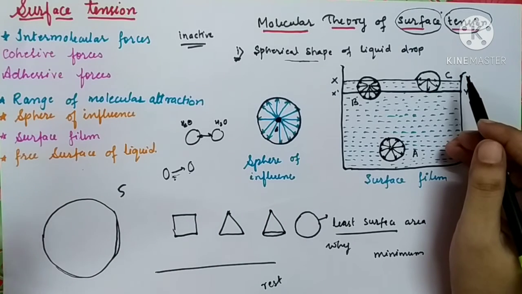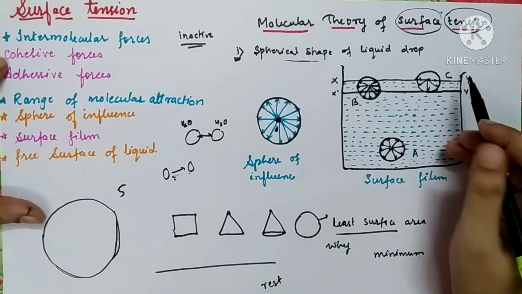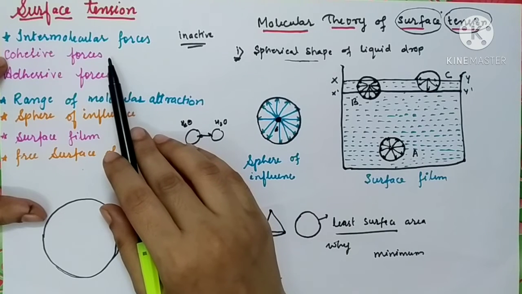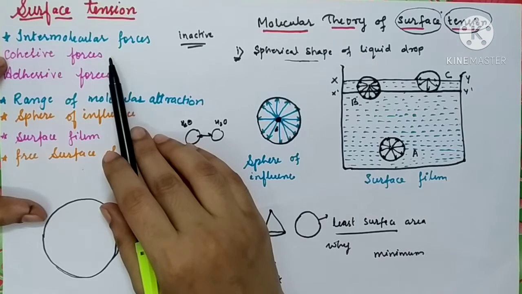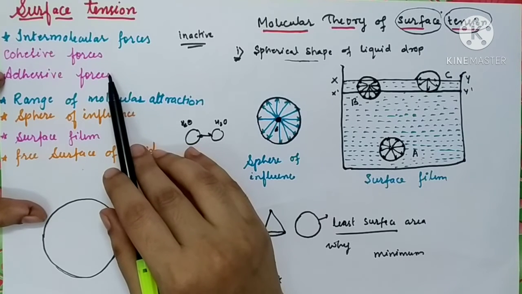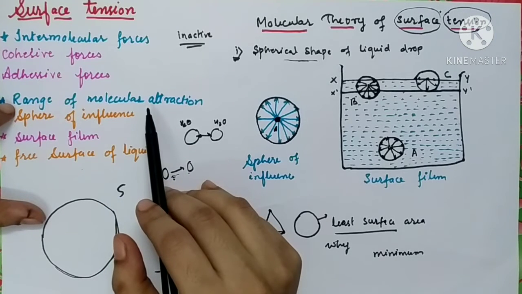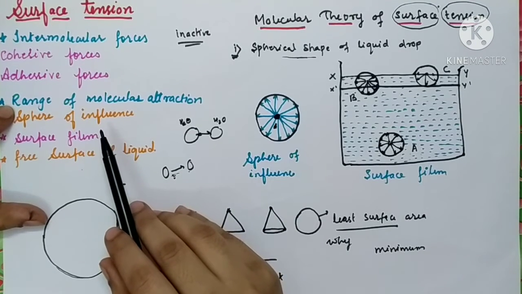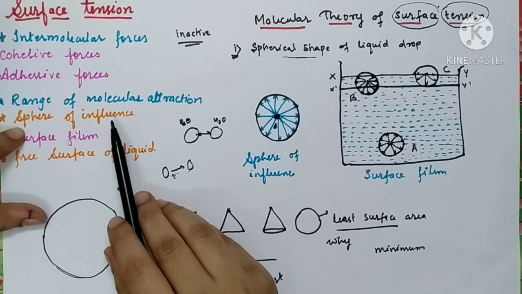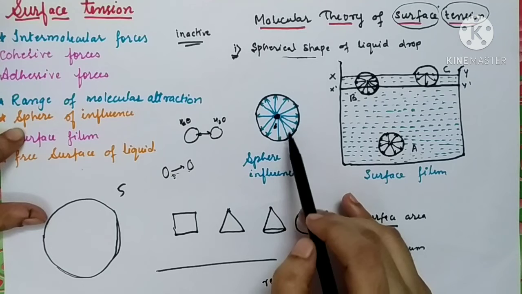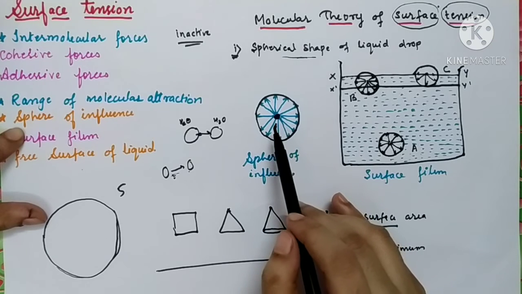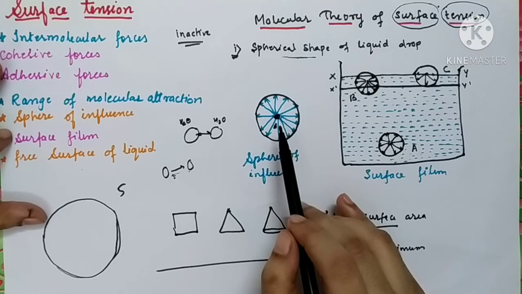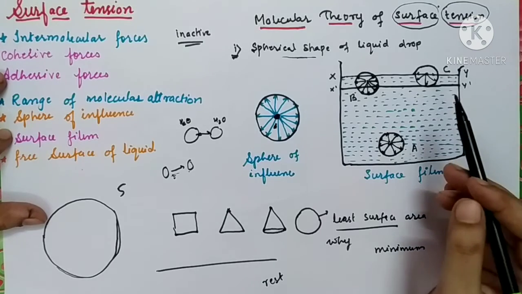Let us study the molecular theory of surface tension, as we all are familiar with these terms. Cohesive forces, forces between the molecules of the same substance, adhesive forces, forces between the molecules of two different substances. Range of molecular attraction is nothing but the maximum distance up to which the intermolecular forces are effective. Sphere of influence, it is an imaginary sphere drawn round the molecule by taking molecule as a center and range as a radius. Then free surface, and the surface film is nothing but the still surface of a liquid.